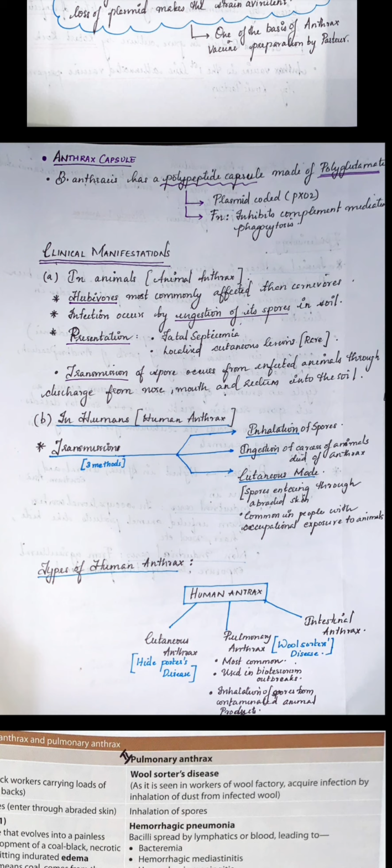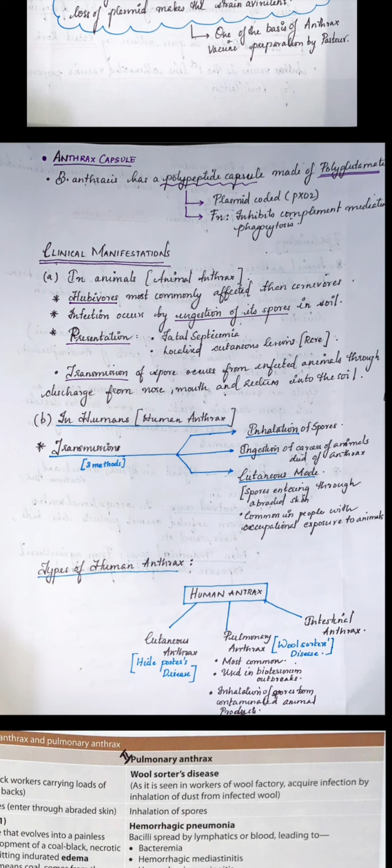Now we'll go for the clinical manifestations. Clinical manifestations of anthrax are seen in both animals and in humans. In animals it is called animal anthrax, and herbivores are the most commonly affected organisms compared to carnivores. The infection occurs by the ingestion of the spores in the soil. It presents usually as fatal septicemia, and localized cutaneous lesions also occur sometimes.